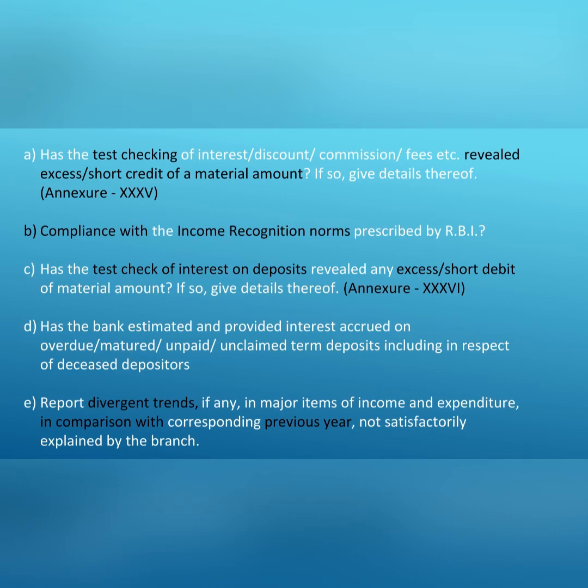For the fourth clause, we need to inquire of the branch system of estimating and providing interest on overdue, matured, unpaid, unclaimed term deposits and then comment accordingly. Under this part, we also have to comment upon major diversions found while comparing the financials with that of the previous year. If the bank is not able to explain such diversions, then the same has to be reported under this clause. Now let's move to the fourth part, that is general.